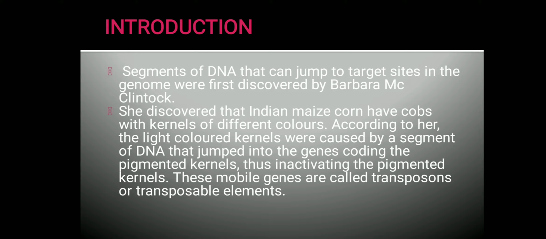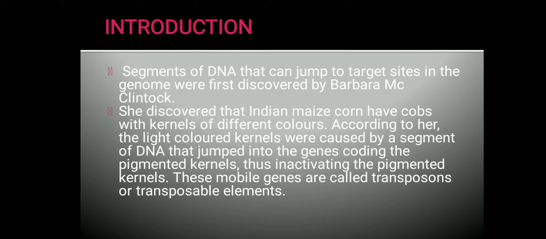She observed that Indian maize had kernels with different colors. She concluded that these different colored kernels were seen because of transposons. According to her, there were light colored kernels and dark colored kernels.